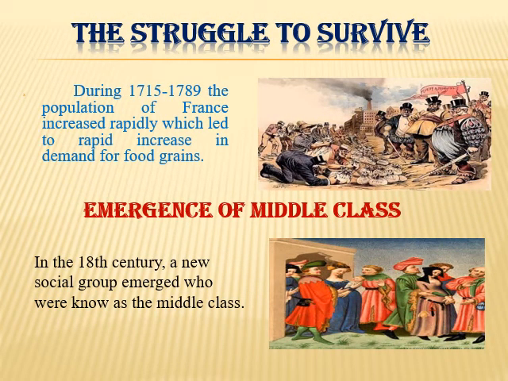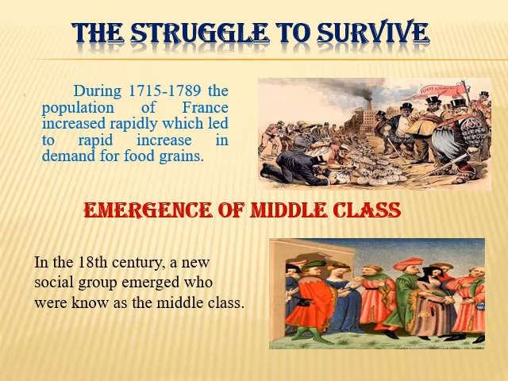Then the struggle to survive. From 1715 to 1789, the population of France increased rapidly, which led to a rapid increase in the demand for food grains. Insufficient production increased the price of bread, but the wages of the workers did not keep pace with the rise in price. Situations became worse when bad weather conditions reduced the harvest. So this condition created the subsistence crisis in France.